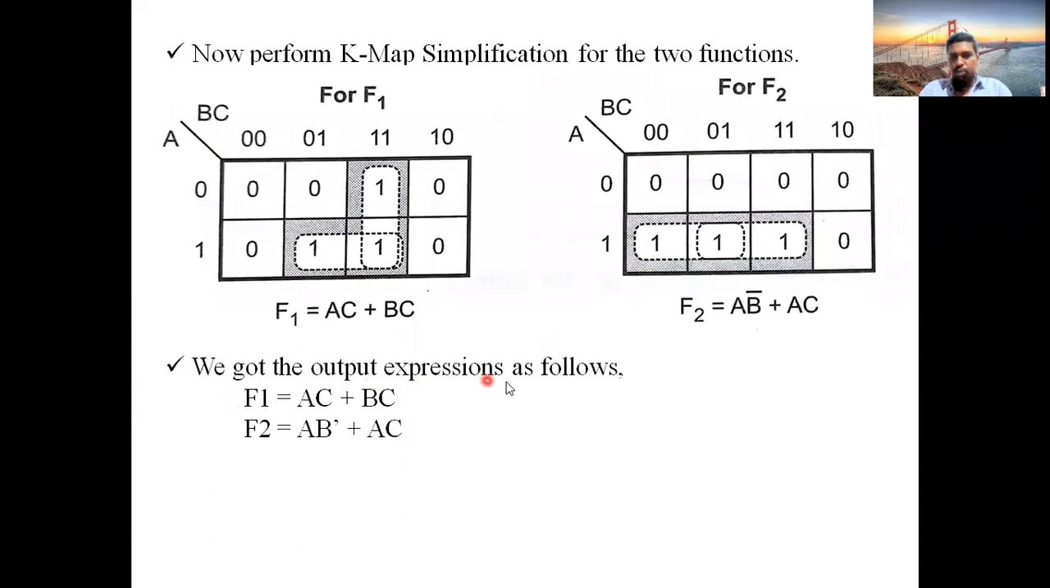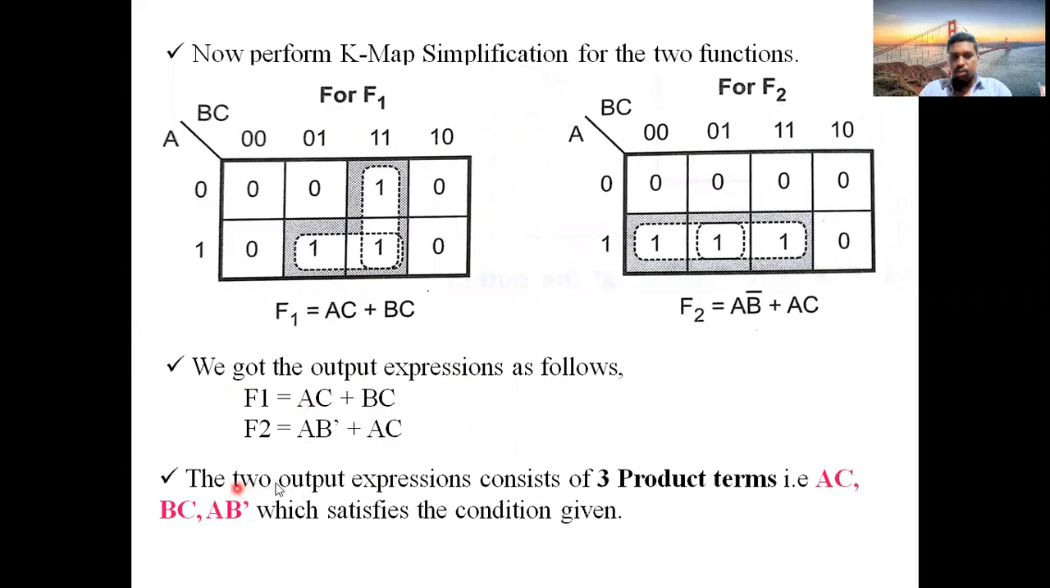We got the output expressions: the first one is AC plus BC, the second one is AB bar plus AC. So the two output expressions consist of three product terms. What are those? First one is AC, second one is BC, third one is AB bar, which satisfies the given condition. What is the condition? Three inputs, three product terms, two outputs. So we got three product terms as per the given condition, so the condition is satisfied here.